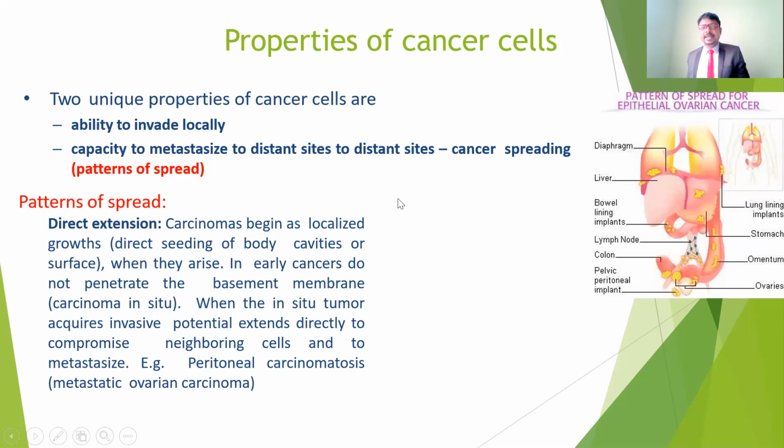For example, if anybody gets cancer in the toe, it may affect the brain. It spreads from one area to another through the bloodstream as well as the lymphatic system. The main feature of cancerous cells is the ability to shift from one place to another and invade, spreading to other parts of the body. That is the major property of the cancer cell.